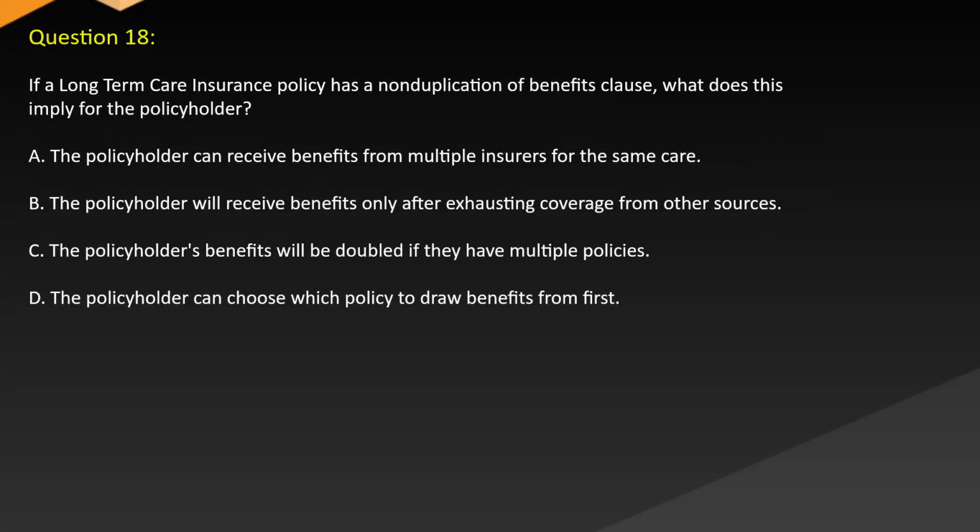Question 18. If a long-term care insurance policy has a non-duplication of benefits clause, what does this imply for the policyholder? A. The policyholder can receive benefits from multiple insurers for the same care. B. The policyholder will receive benefits only after exhausting coverage from other sources. C. The policyholder's benefits will be doubled if they have multiple policies. D. The policyholder can choose which policy to draw benefits from first.